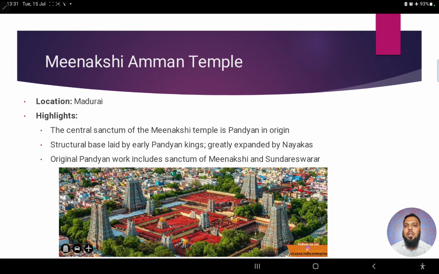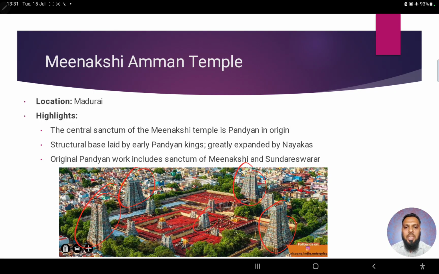Now, seeing another temple, another example, the Meenakshi Amman temple. You can see the size of it from the image. It's a very, very large temple, right? And it has a lot of gopurams. You can see the outside gopurams. Here, these are the main gopurams.